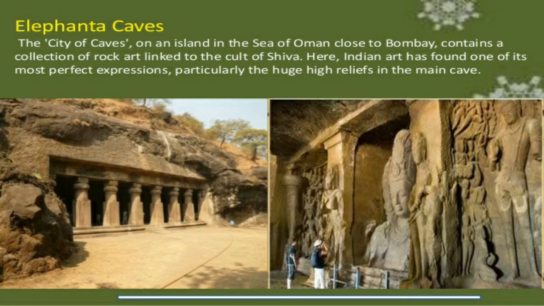Here we find the Elephanta caves with mostly sculptures of Shiva, and they represent Indian art expressions and particularly the huge high reliefs in the main caves. So, the Elephanta caves represent Indian culture and Indian society, and rock art is an influence here. So, children, you all understand about the Elephanta caves.